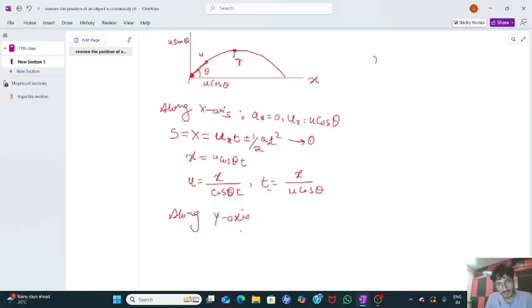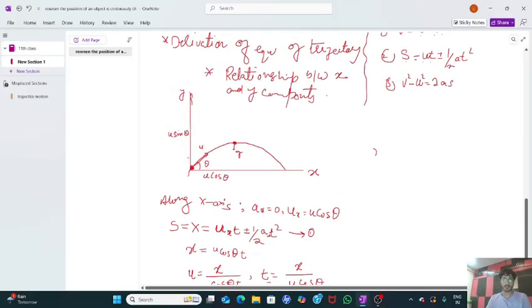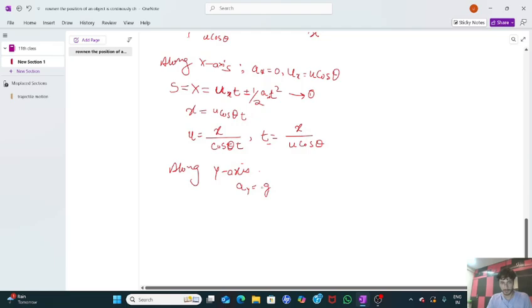What is the acceleration along the y-axis? It is g. Will this g be negative or positive? See guys, sign conventions are very important. Even if you have a clear understanding of what the problem is saying, if you use the wrong sign convention, your answer will be wrong. If you take upward distance as positive, then you must take downward distance as negative. So I will take this as negative g. What is the initial velocity along the y-axis? It is u sin theta.